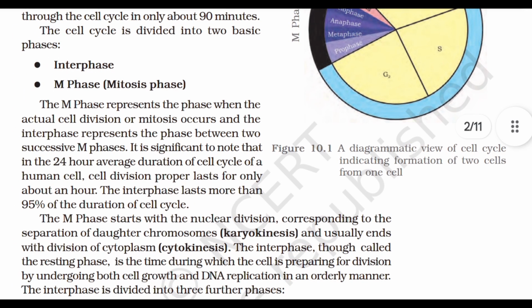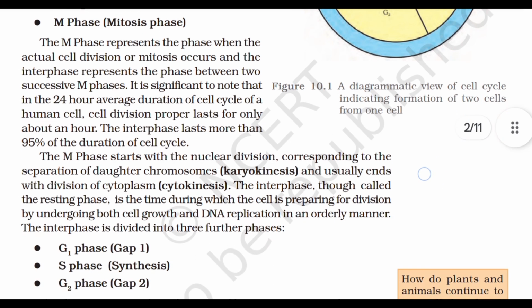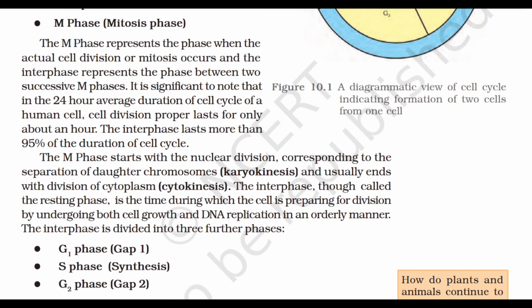The M phase represents the phase when the actual cell division or mitosis occurs, and the interphase represents the phase between two successive M phases. It is significant to note that in the 24-hour average duration of cell cycle of a human cell, cell division proper lasts for only about an hour. The interphase lasts more than 95% of the duration of cell cycle. The M phase starts with the nuclear division corresponding to the separation of daughter chromosomes, that is karyokinesis, and usually ends with the division of cytoplasm, that is cytokinesis.